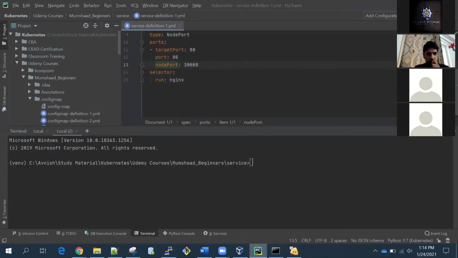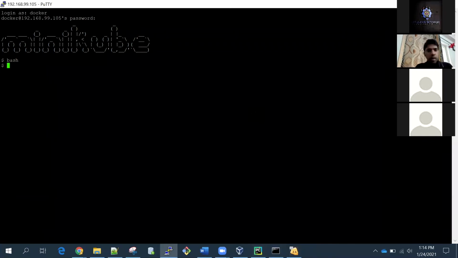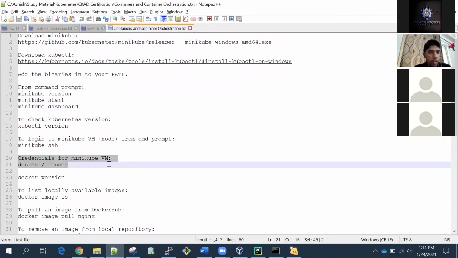Okay, so let's start now. As I said, our virtual machine is ready. I've written the credentials in my notes: for the Minikube VM, Docker is the username and tcuser is the password.